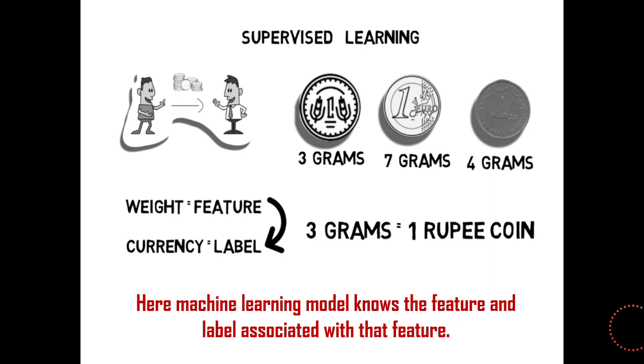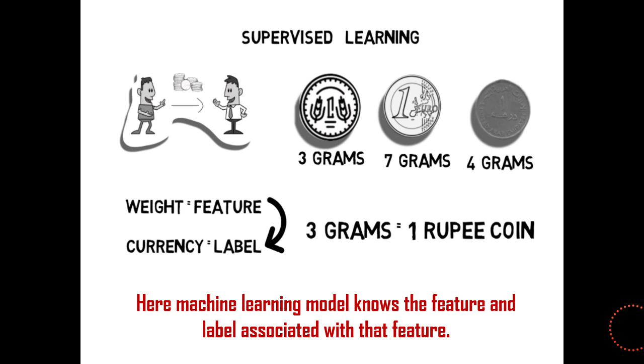So you have trained the model, you have tested the model. For testing, definitely you will use the same type of currency, right? Now it is ready to deploy for the real problem. So whenever next time you expose different coins of the same country, it will give the result. It means weight is the feature, type of currency is the label.